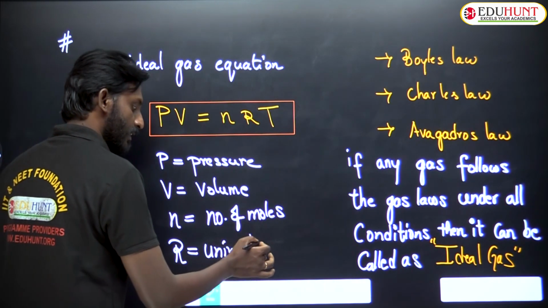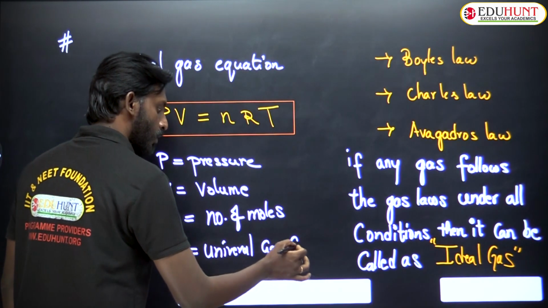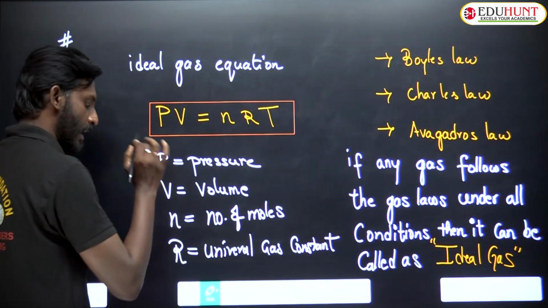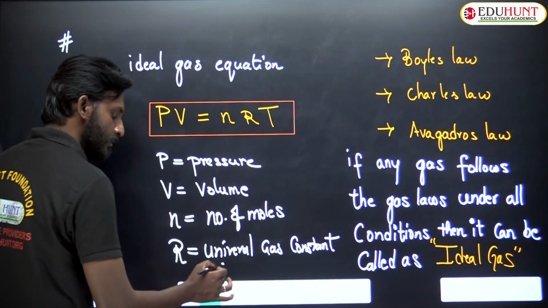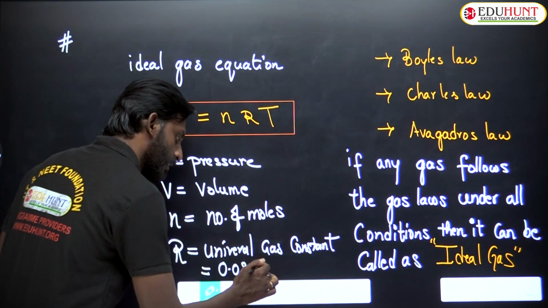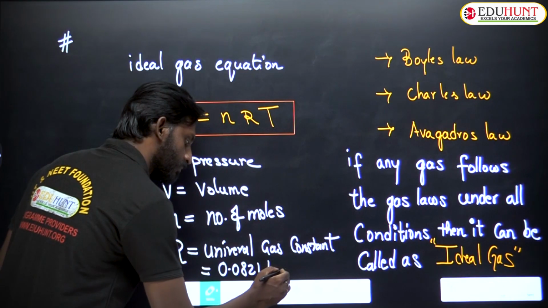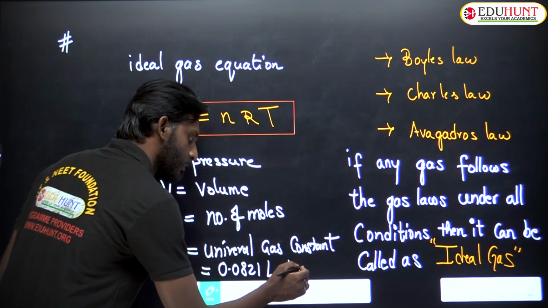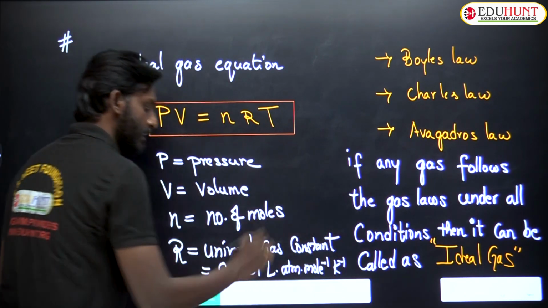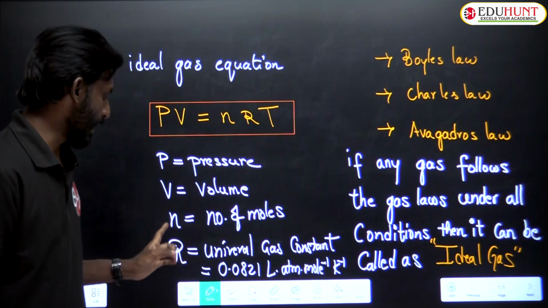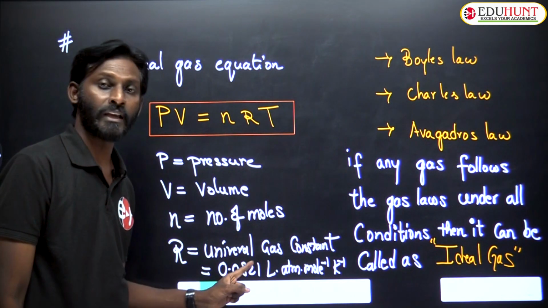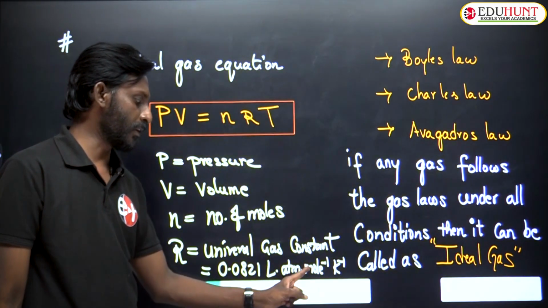It is called the universal gas constant, and its value is 0.0821 when the units are liter, atmosphere, mole inverse, Kelvin inverse. You have to remember the value of the universal gas constant as 0.0821 liter atmosphere mole inverse Kelvin inverse.